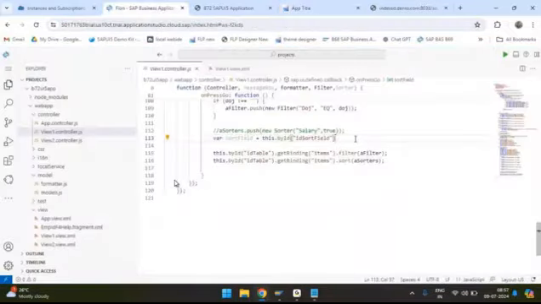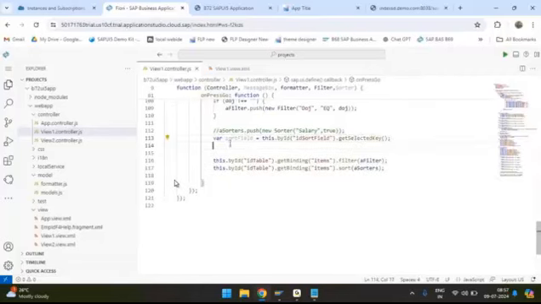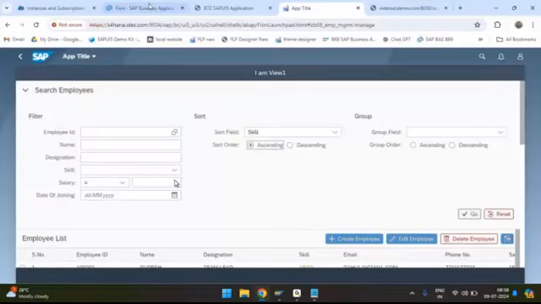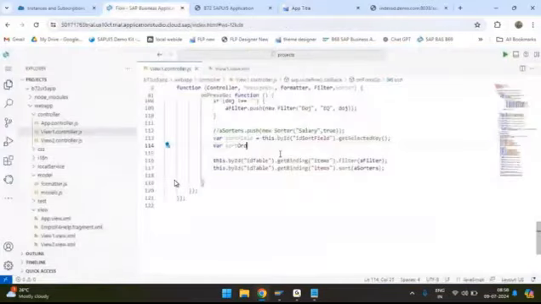Come on. But get selected key. Get selected key. That's the correct answer. Okay. Right. So now sort field is over. Next one is sort order, right? So how can I read the sort order? Come on.